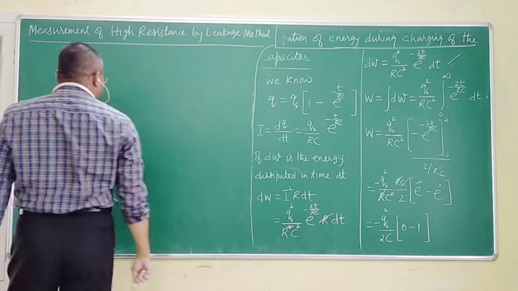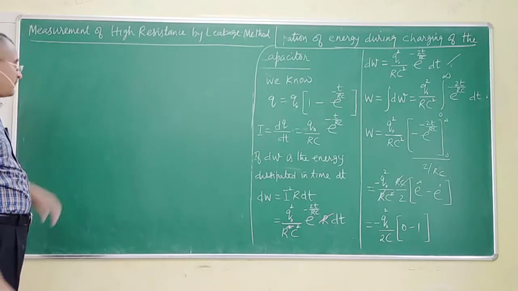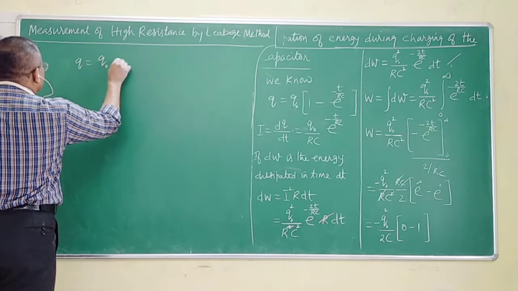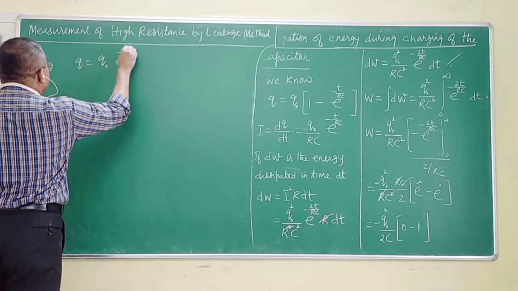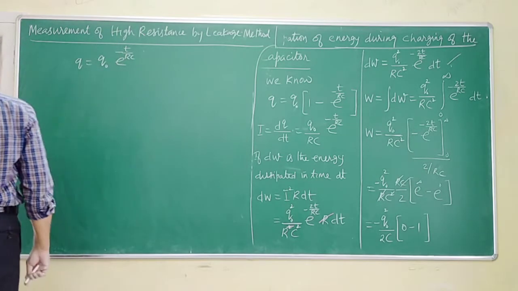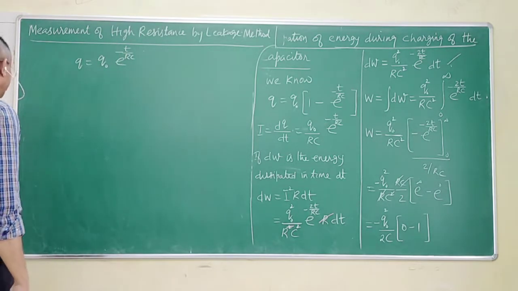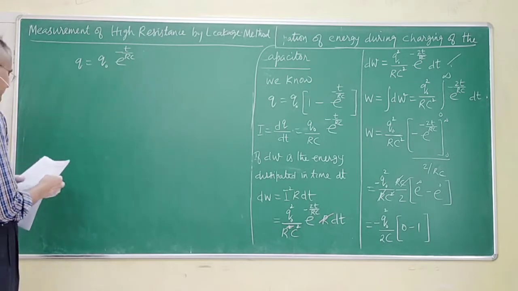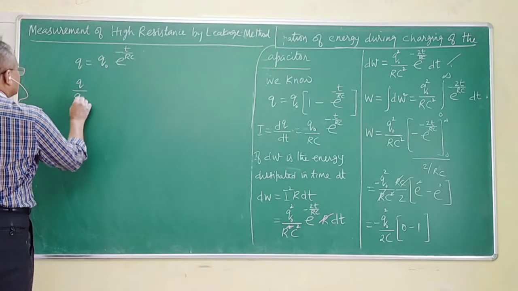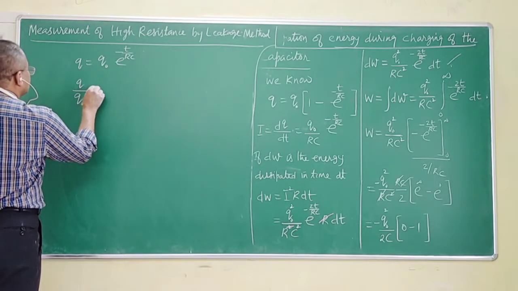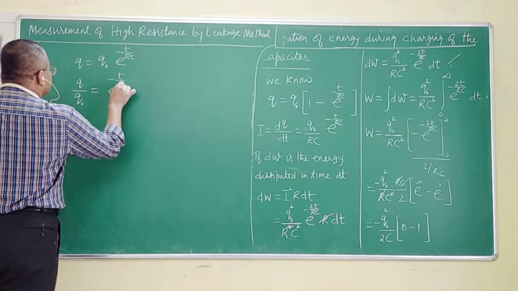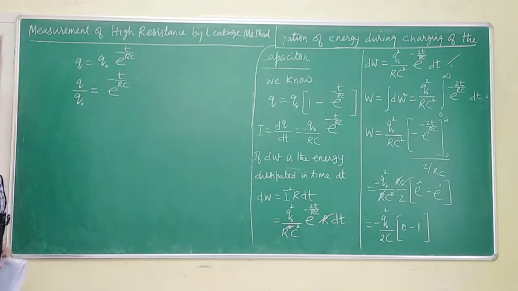In the case of discharge of a capacitor, I have derived the expression Q is equal to Q naught e to the power minus t by RC. Is that okay to you, sir? This is the expression I have derived. Now this Q by Q naught will be equal to e to the power minus t by RC.